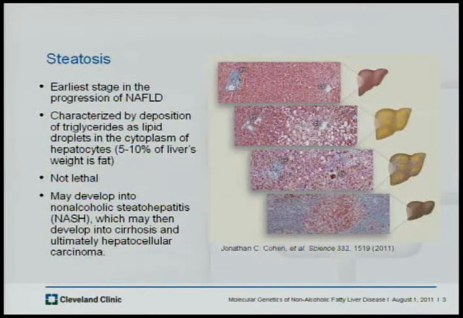My project focuses on the earliest stage of NAFLD called steatosis. Steatosis is characterized by deposition of triglycerides as lipid droplets in the cytoplasm of liver cells. If 5 to 10% of the liver's weight comes from fat, it is said to have steatosis. It is not deadly alone, but it has a high potential to develop into deadly forms. Steatosis can develop into steatohepatitis, which includes swelling of the liver, some liver damage, abnormalities, and death. Steatohepatic cells can also further develop into cirrhosis, scarring of the liver, and ultimately hepatocellular carcinoma.